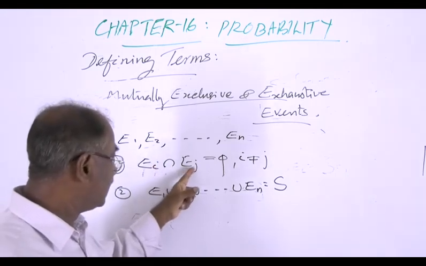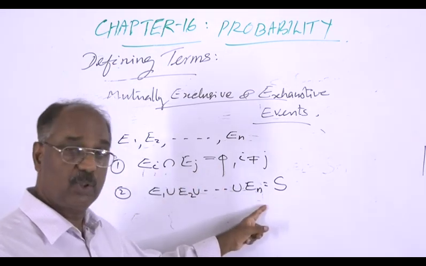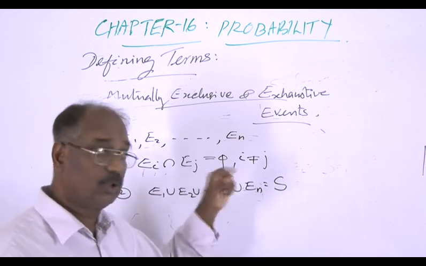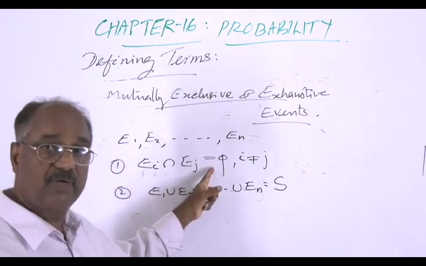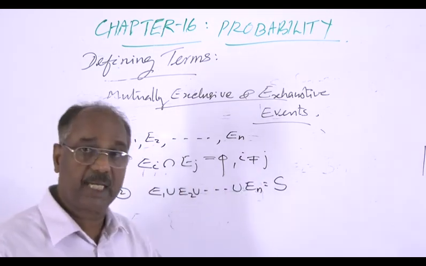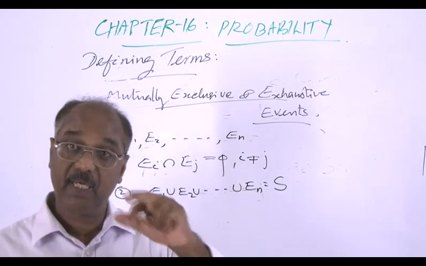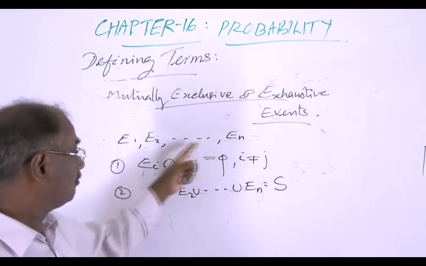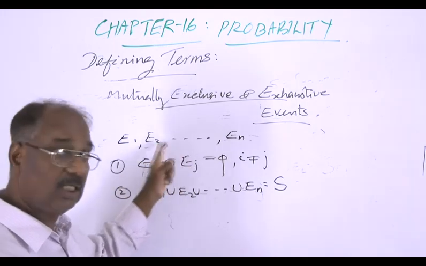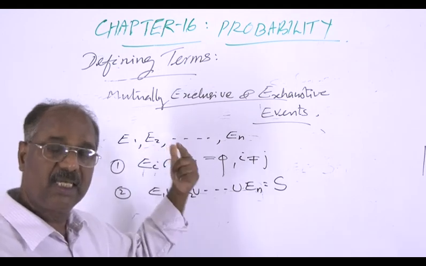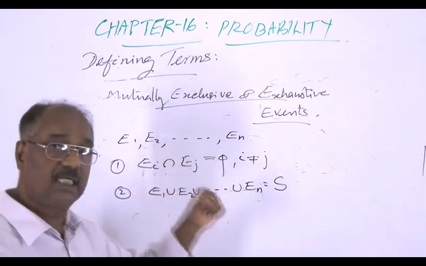So E1, E2, etc., En are said to be exhaustive and mutually exclusive if Ei intersection Ej equals phi and their union E1 union E2 union, etc., En is equal to S. Ei intersection Ej equal to phi means these events are pairwise disjoint, no common element for any pair. You take any pair, E1 E2 or E1 E3 or E2 E3 or E2 En, for i not equal to j, Ei intersection Ej equals phi.